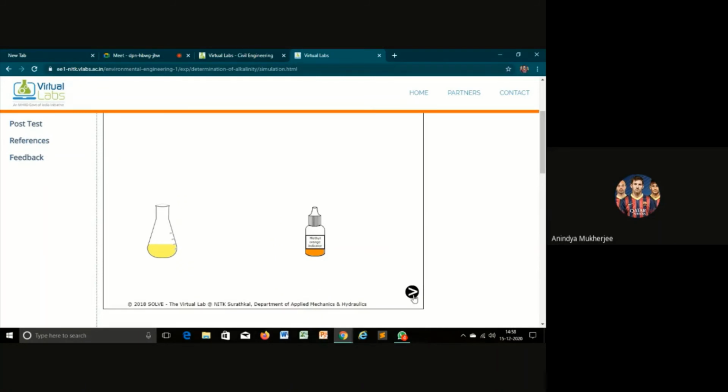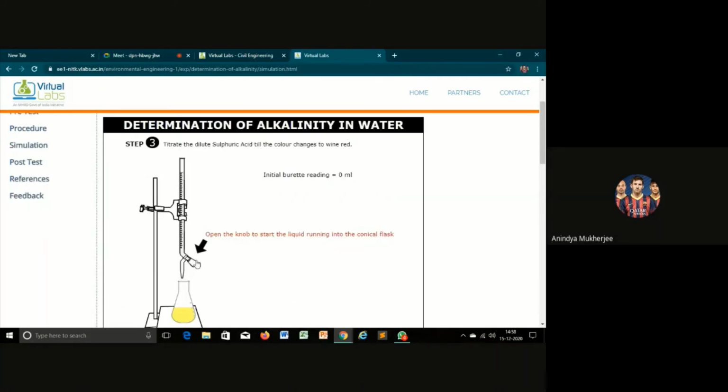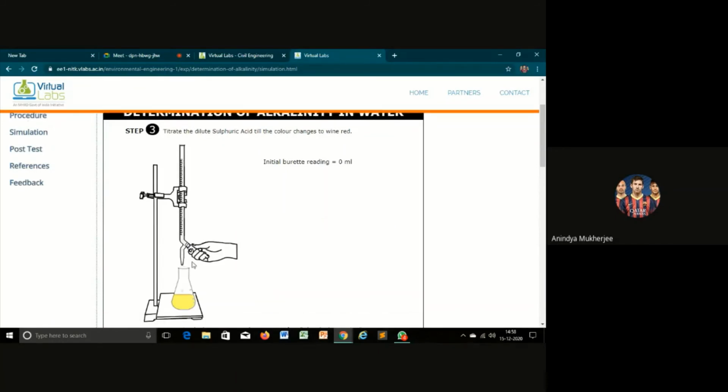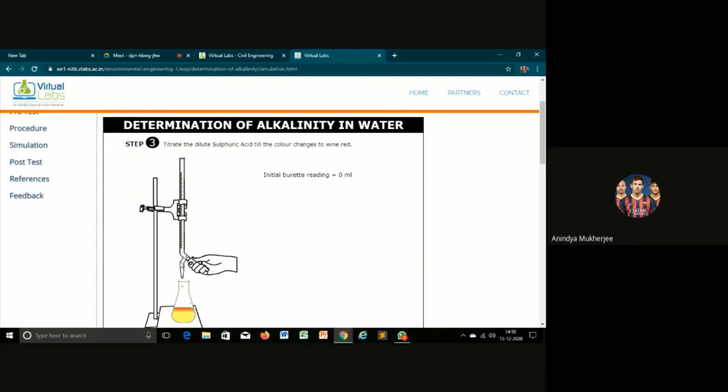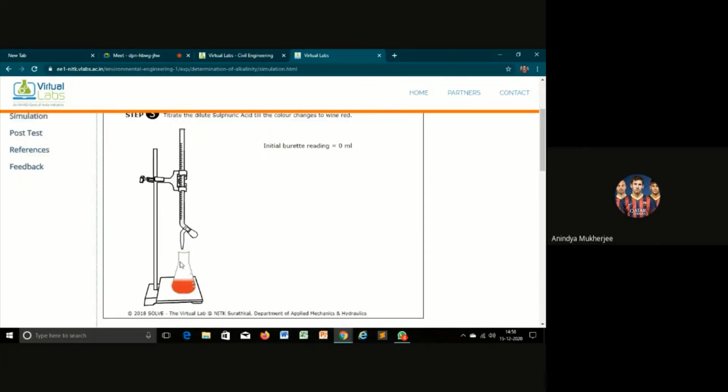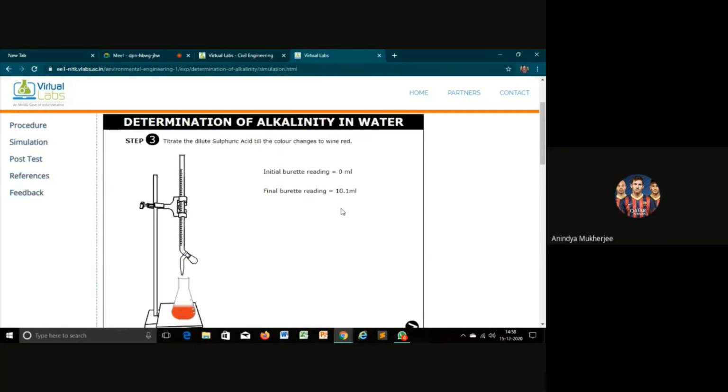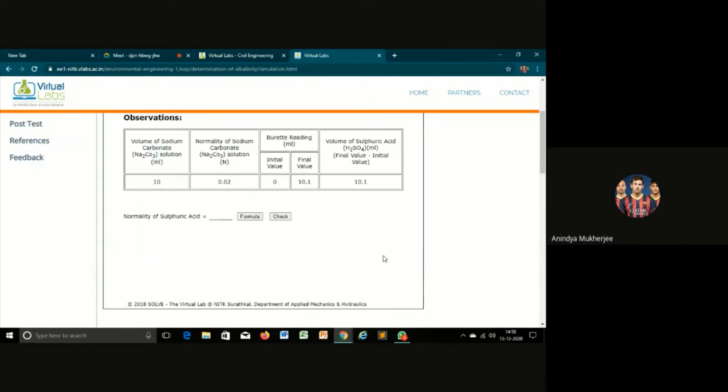Now we will open the knob of the burette so that the acid falls into it up till the indication color is there, and we will also note the burette reading, how much acid has fallen. So the color has changed to red and the final burette reading is 10.1 milliliter now. Then we will check the volume, so we have the formula here, that is N1, N1 is the normality of H2SO4, which we will have to check.